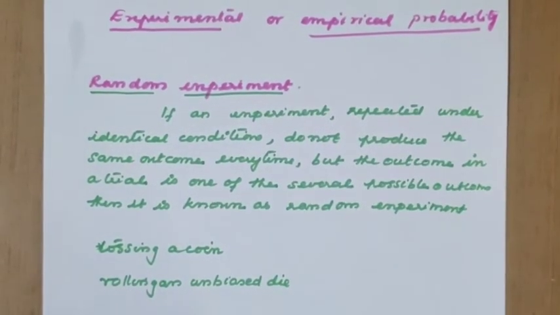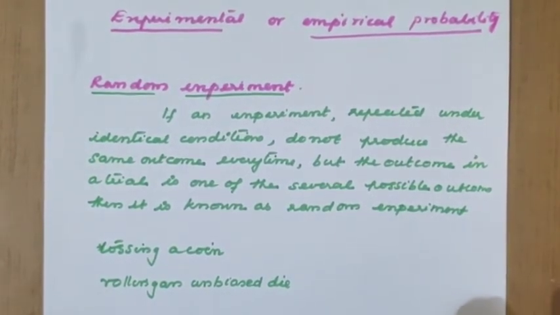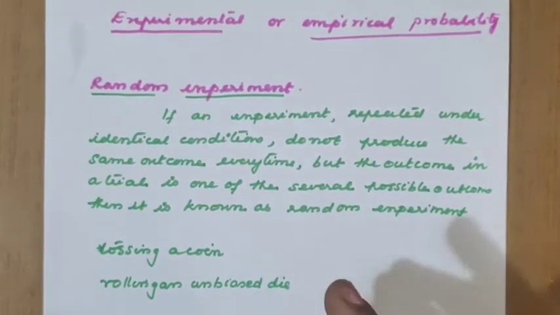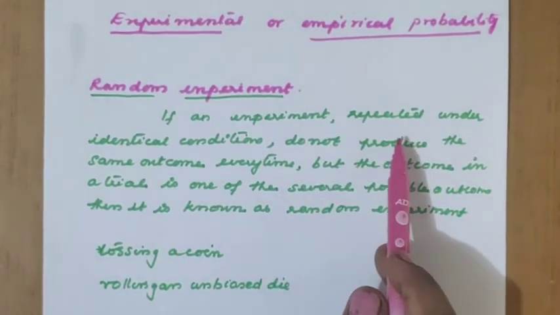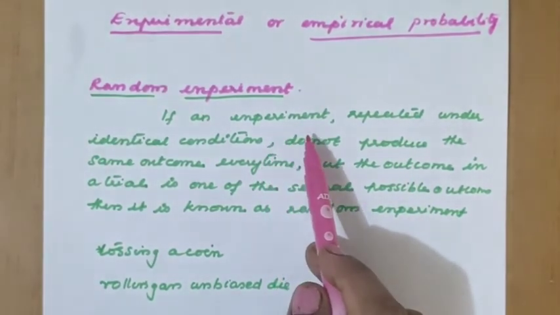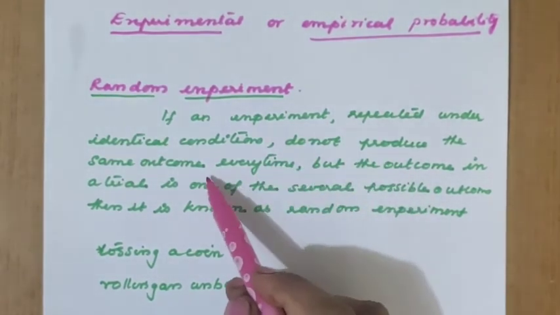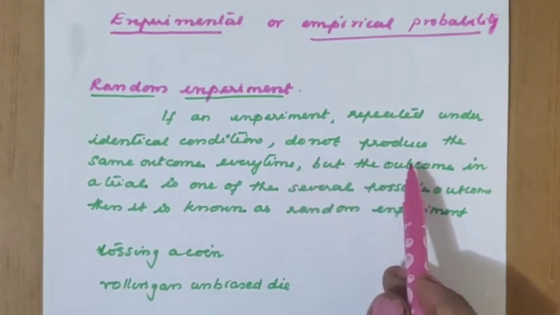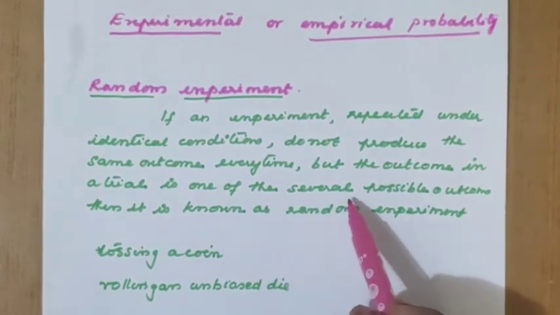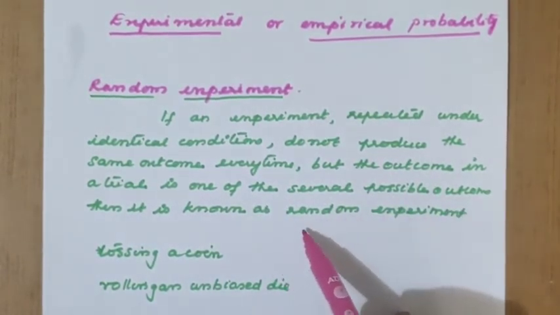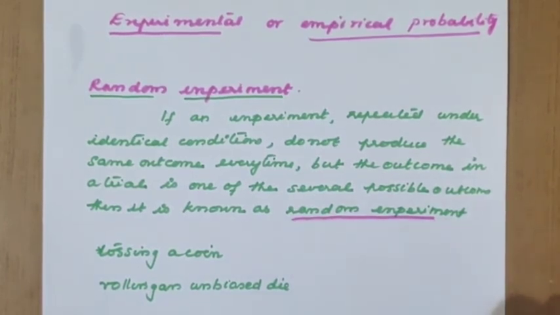Experimental or empirical probability. Before learning this, we must know certain terms related to it. Random experiment. I'll read the statement. If an experiment repeated under identical conditions does not produce the same outcome every time, but the outcome in a trial is one of the several possible outcomes, then it is known as a random experiment. That means you must know what a random experiment is.